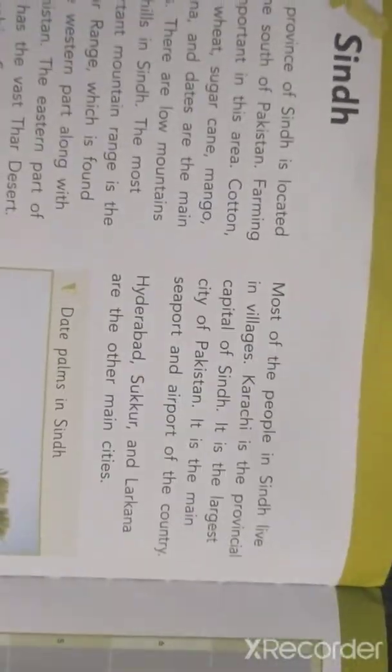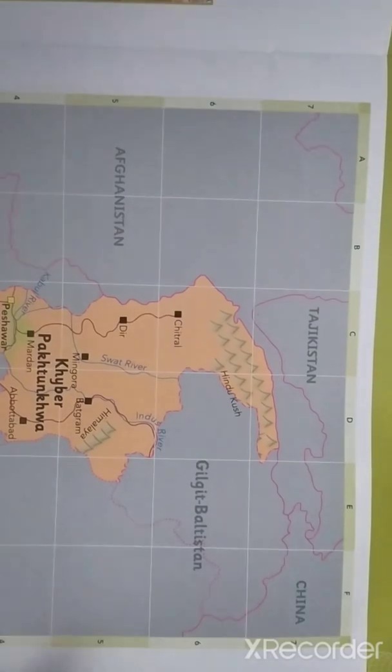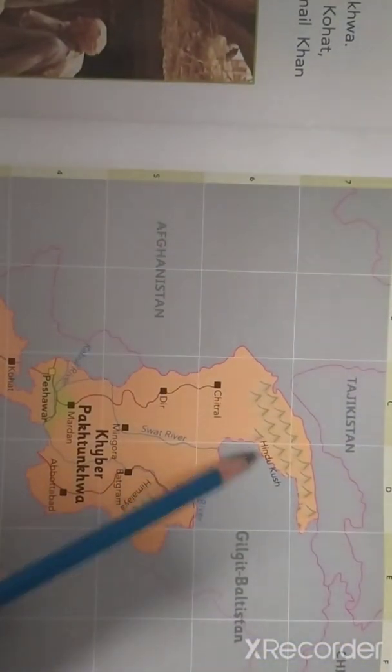Now coming to NWFP or KPK, Khyber Pakhtunkhwa. This is the map of Khyber Pakhtunkhwa, and you can see the mountain ranges Hindu Kush and Himalaya.